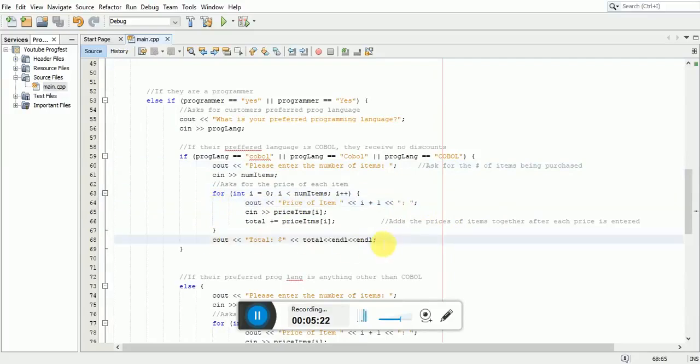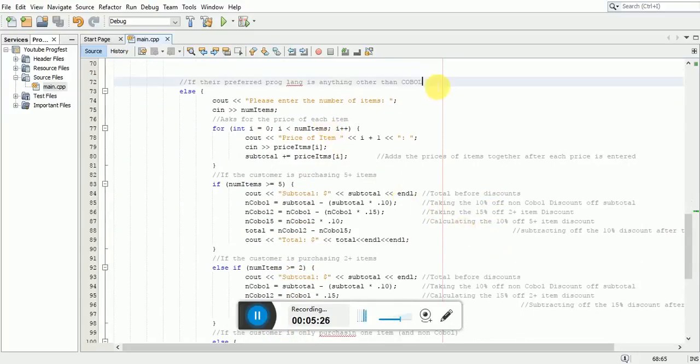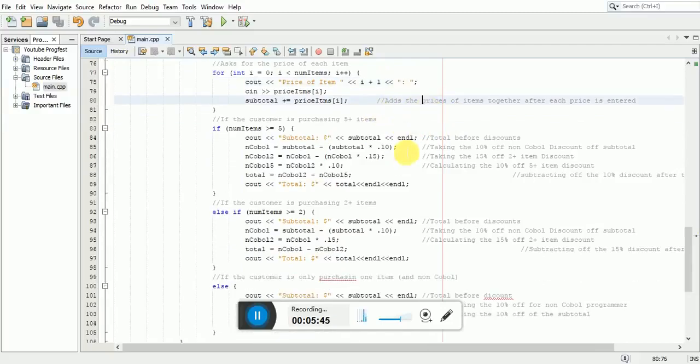If their preferred language happens to be anything other than COBOL, then it will have the user input the number of items being purchased, and then it'll once again ask for each of the price items being purchased. It will once again go through a for loop to add up for the subtotal. If the customer happens to be purchasing 5 or more items, then it will output the subtotal before the discount.